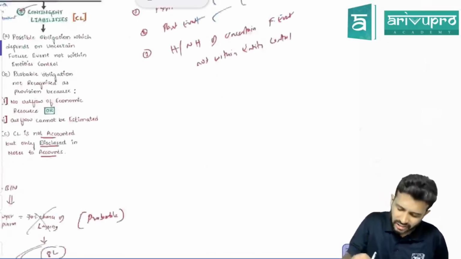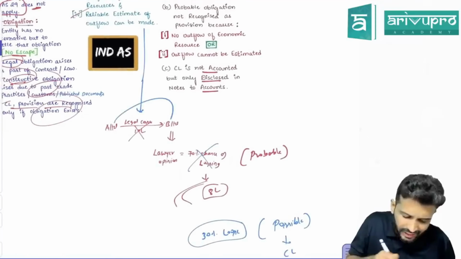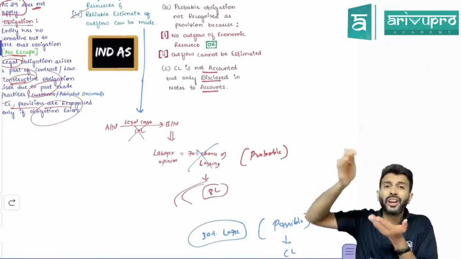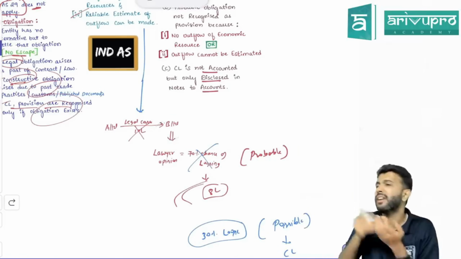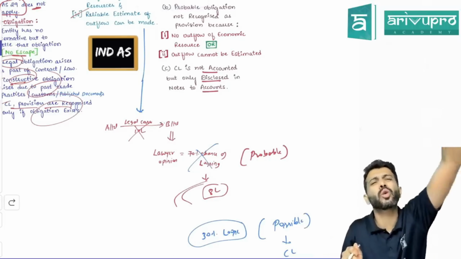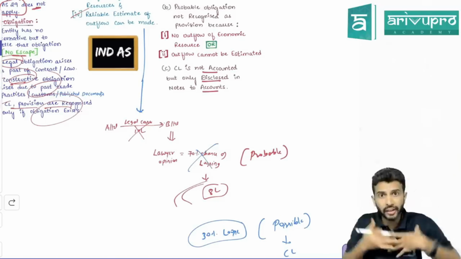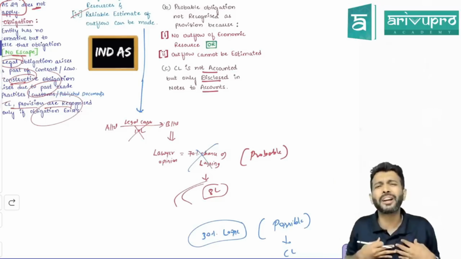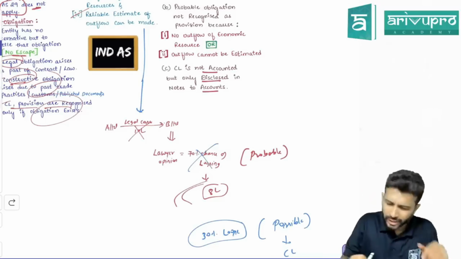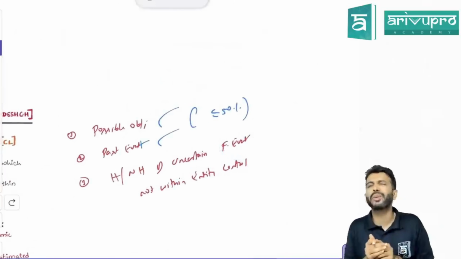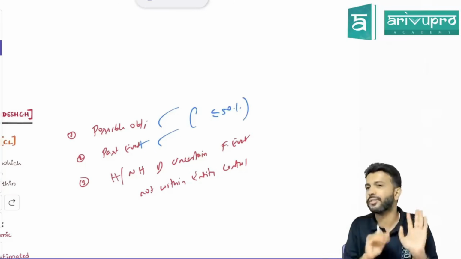What does that mean? Sir, here whether B Limited has to pay A Limited or not, who will decide? Court, correct? Based on the court's judgment, B will pay. Whether B will pay or not is dependent on the court's verdict. Is the court's verdict within B's control? No, that is the country's judicial system. Is it within anybody's control or nobody's control? Nobody's control. That's what they say, that uncertain future event is not within the entity's control. That is what the definition is trying to say.